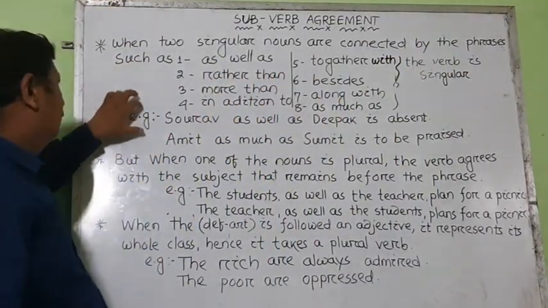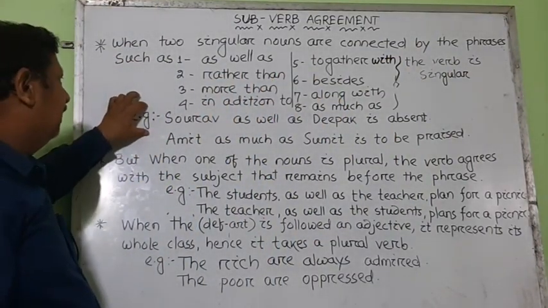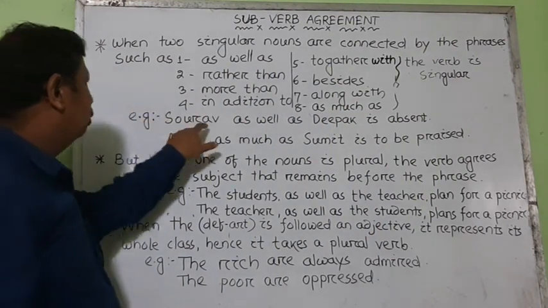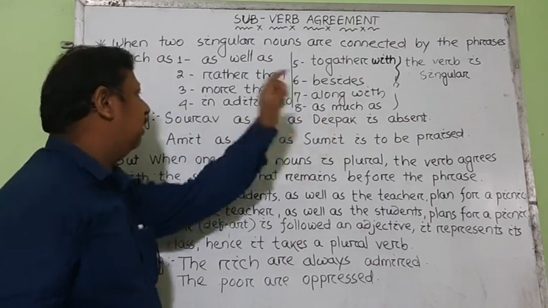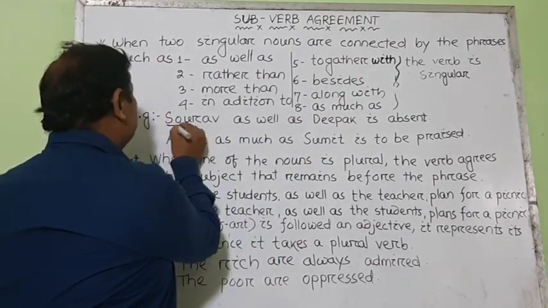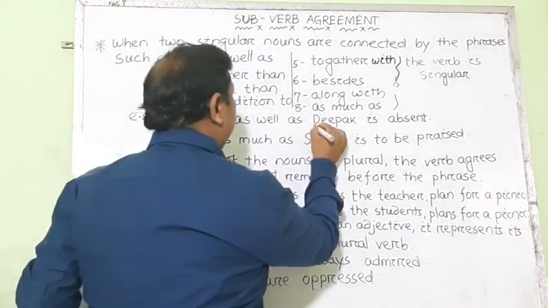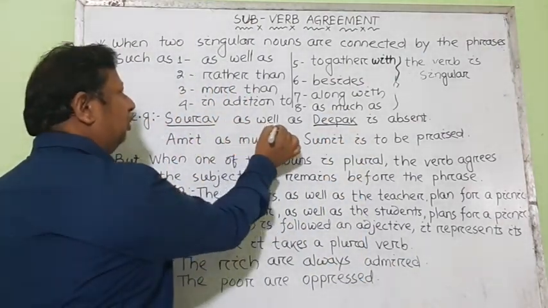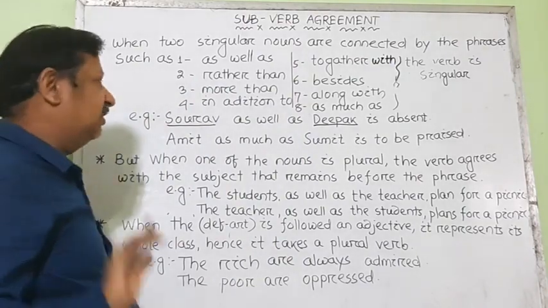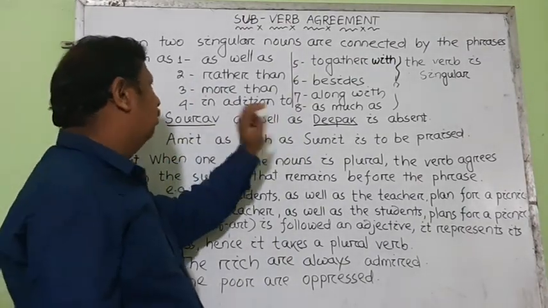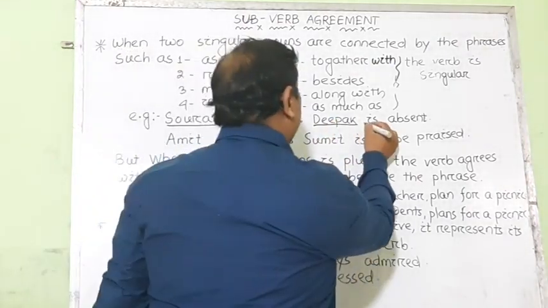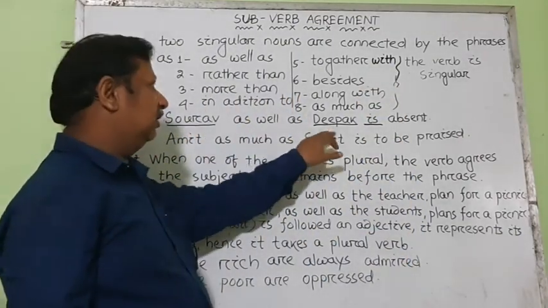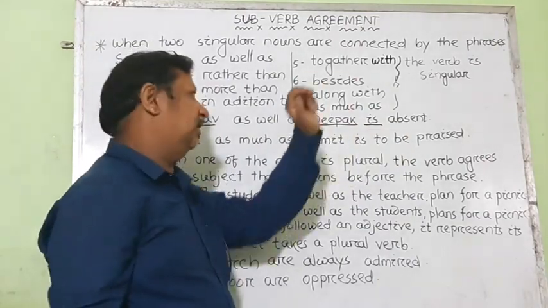See, the examples have been written here. The first one, Saurabh as well as Deepak. These are two singular nouns, Saurabh and Deepak, but they are joined by the phrase as well as. So in that sense, it becomes singular. That is why the verb has been put singular here: Saurabh as well as Deepak is absent.